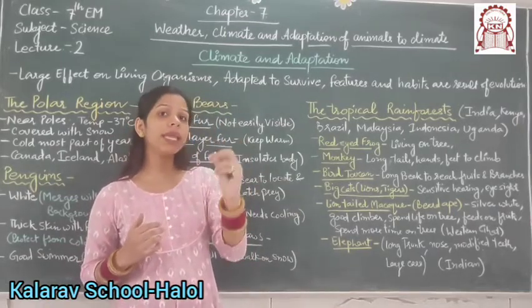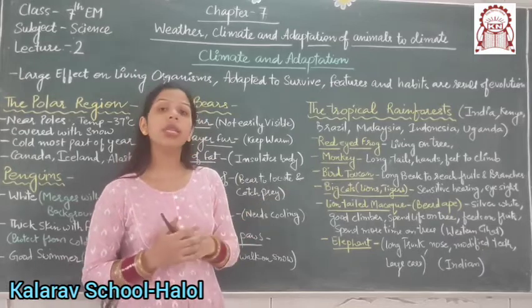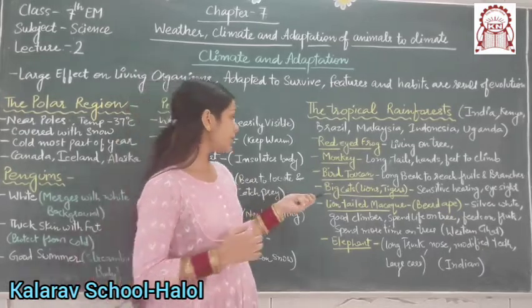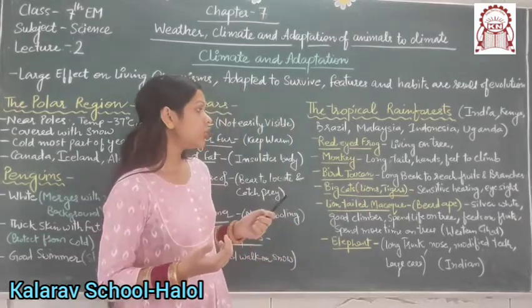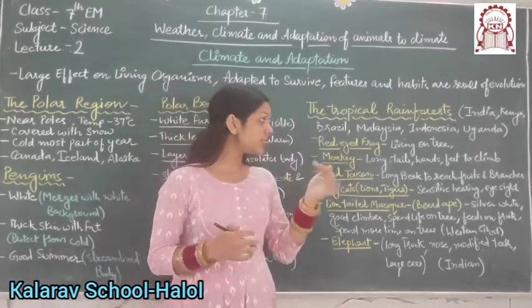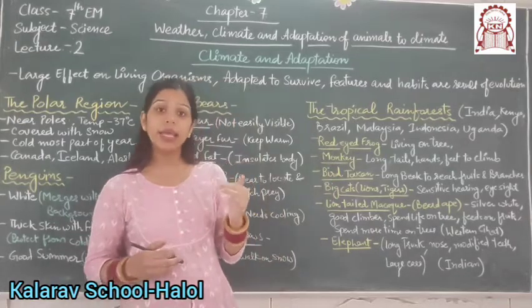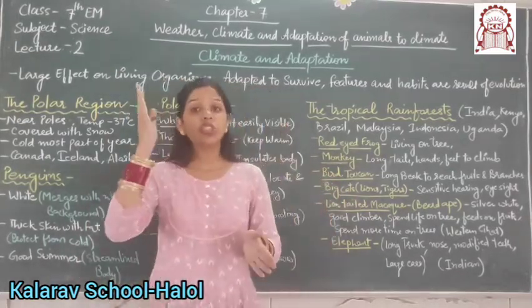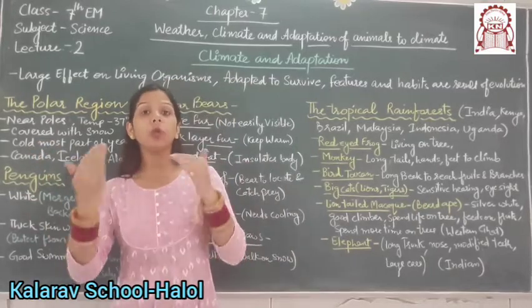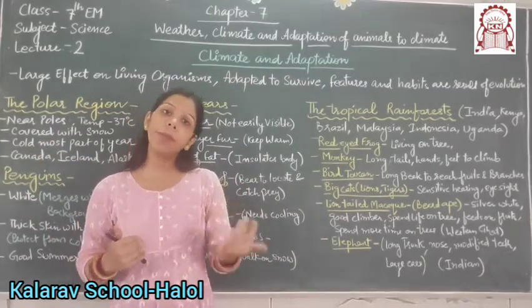So the long beak helps them to reach the fruits. Next are big cats, such as lions and tigers. They have very sensitive hearing and eyesight. With these features, they can easily chase their prey or protect themselves from predators.